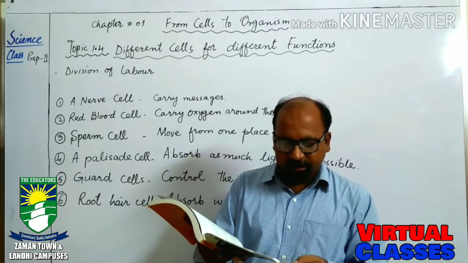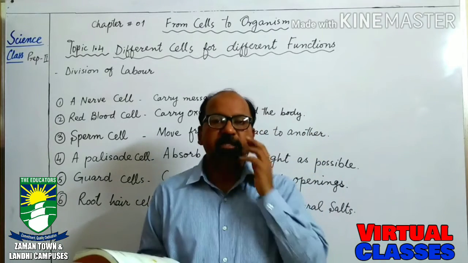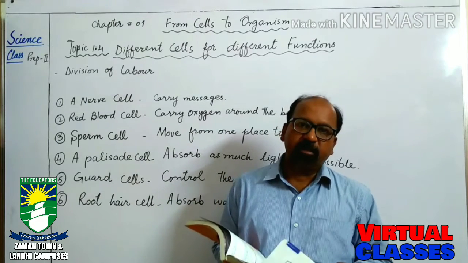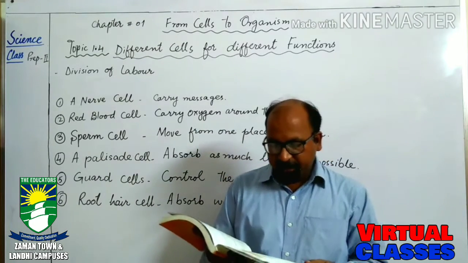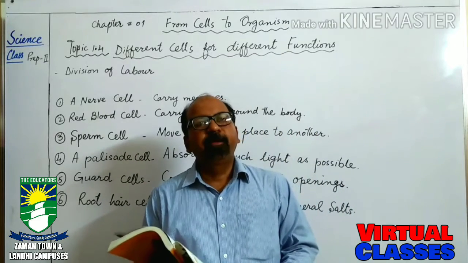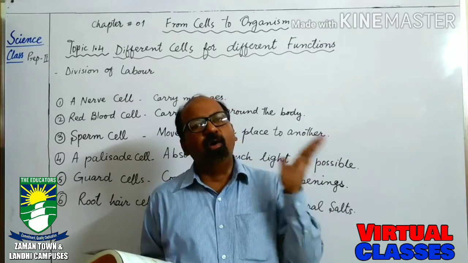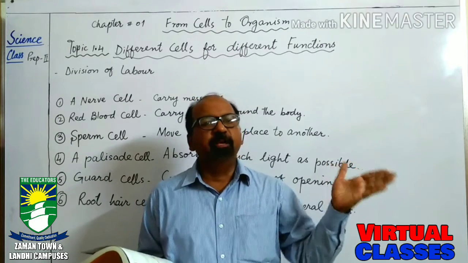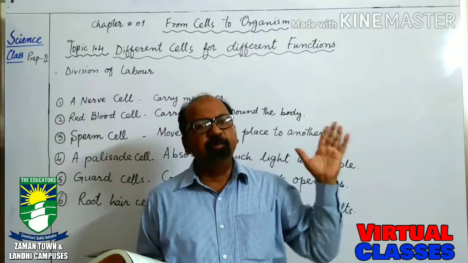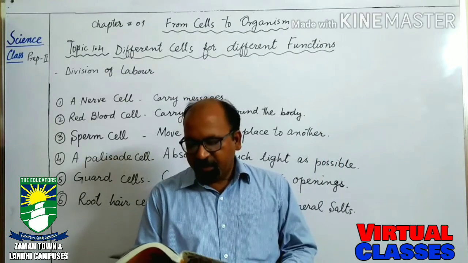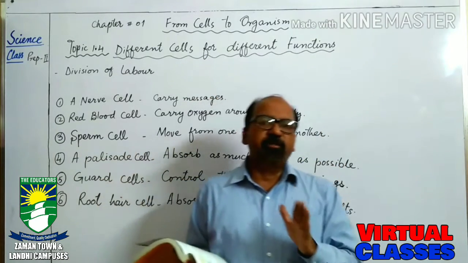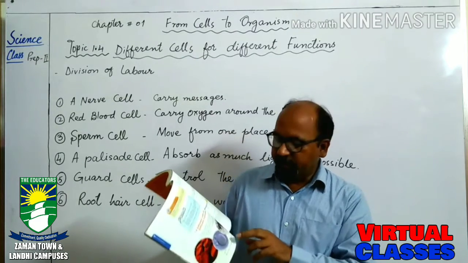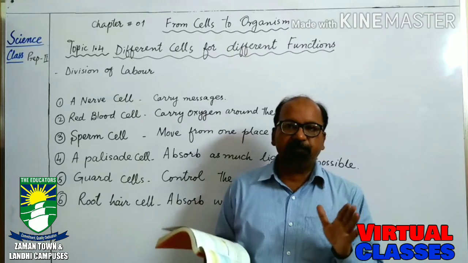These are red blood cells, egg cells and sperm cells. These cells are present in animals and human beings, but a few cells are present in all human beings. Like red blood cells, they are present in all human beings and all animals. Nerve cells are present in all animals, but here I have mentioned egg cells and sperm cells.